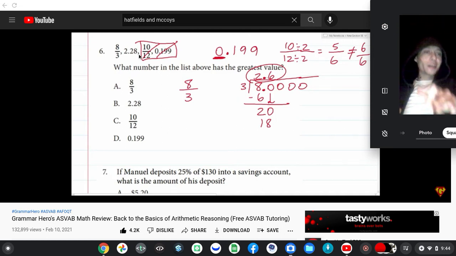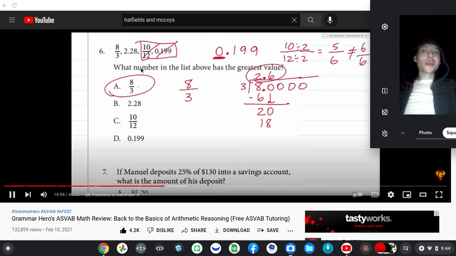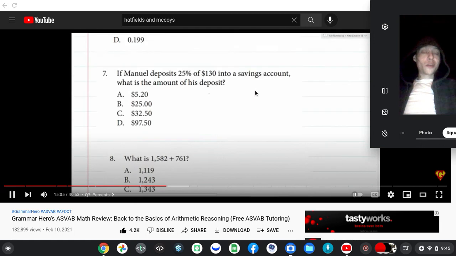I will have enough information to know this analytically. That's not the 2.6 point. I figured out the stone mill is bigger than the 2.28, and I'm doing so good. In other words, I already took it over once, but 8 is the biggest, the number with the greatest value. I've been out of school for quite a while, and never once did I think that you'd ever use a long division. You'll use it every once in a while.